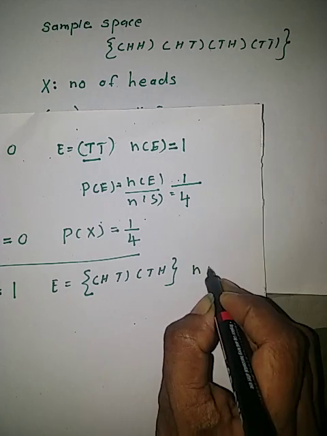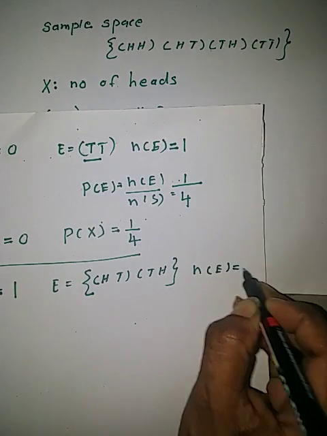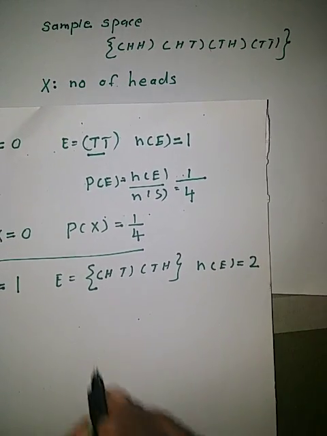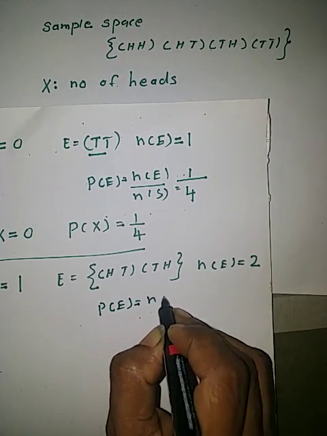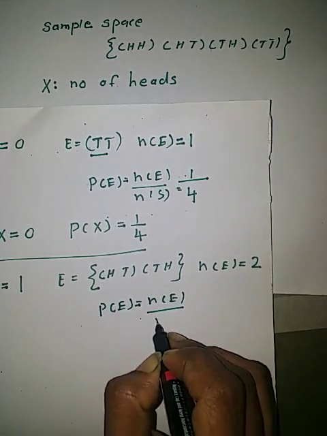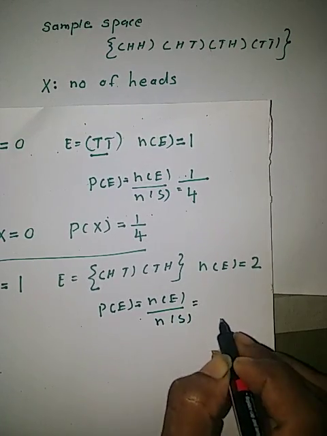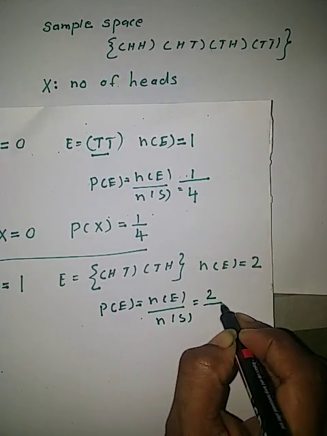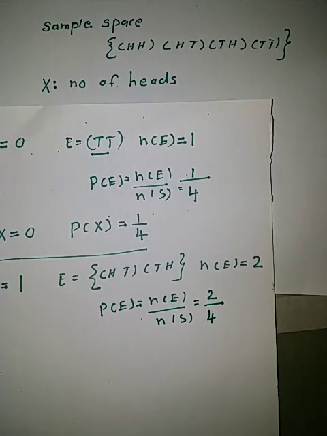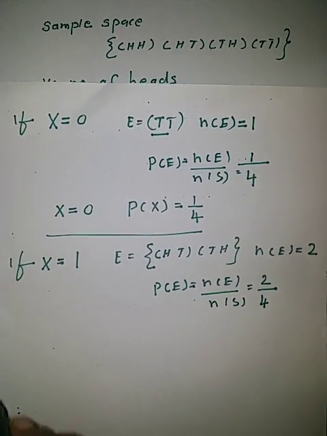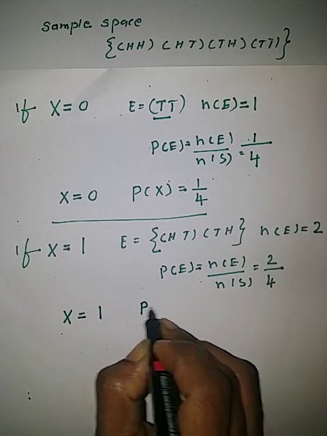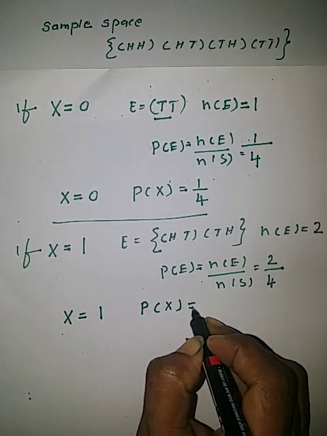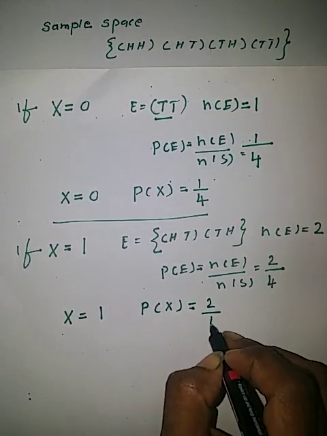In this case, number of E is equal to 2. Then probability of E is number of E divided by number of S, that is 2 upon 4. So if X equal to 1, probability of X equal to 2 upon 4.